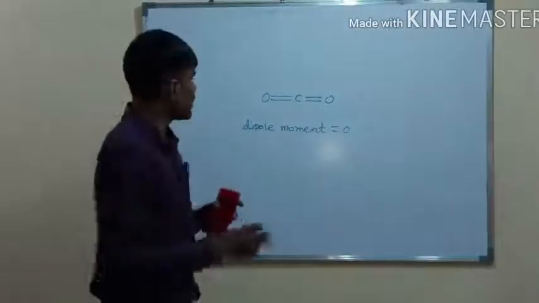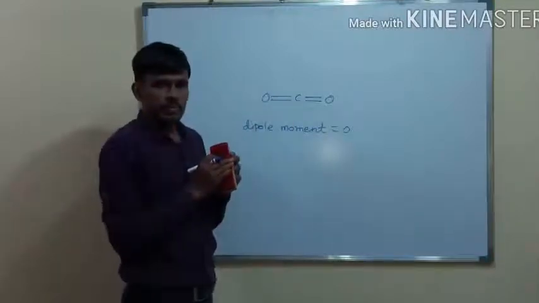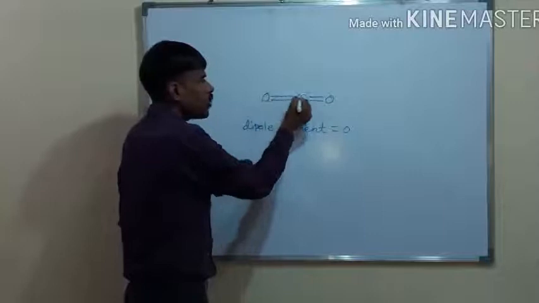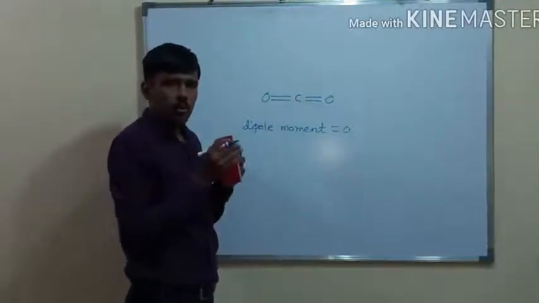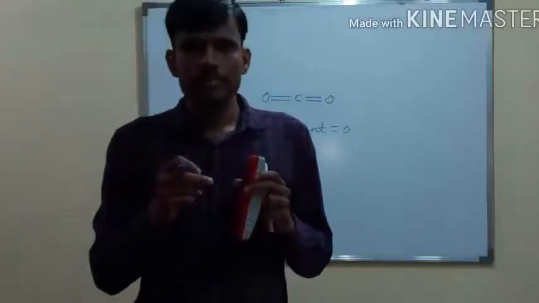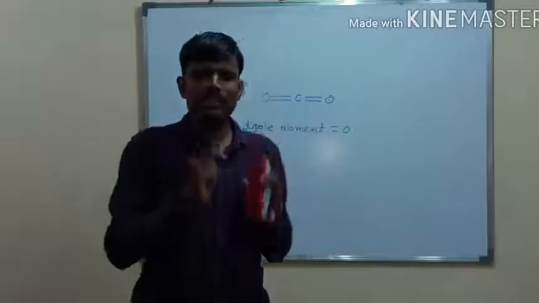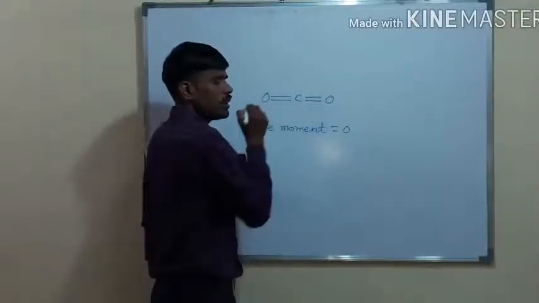Now the question is, this molecule also contains heteroatoms. Oxygen is more electronegative as compared to carbon. So why are dipoles not formed in the carbon and oxygen bond? The actual answer is there is a formation of dipole here.